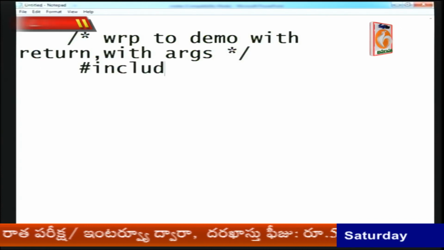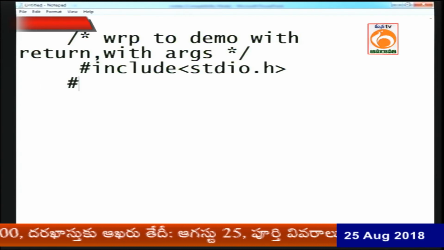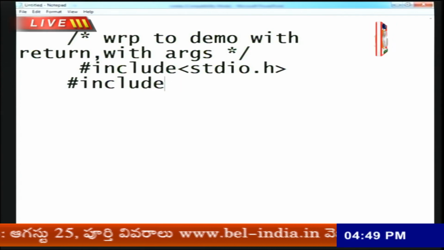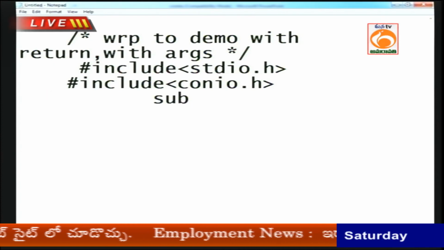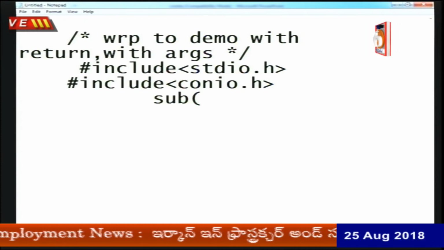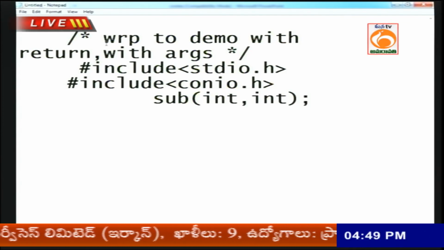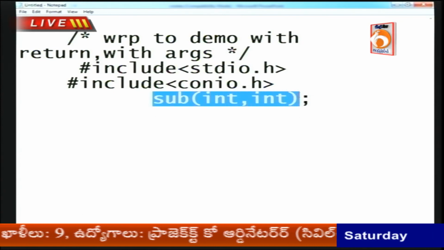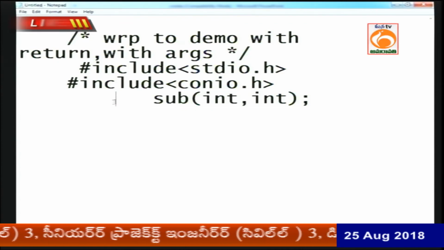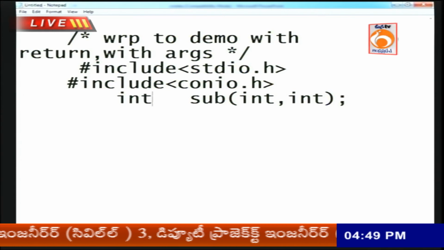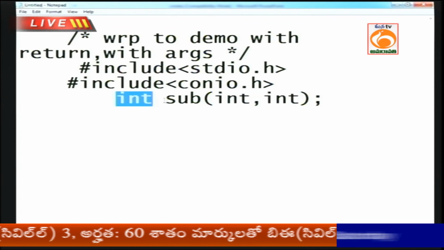How to create a with return with argument function? Listen, #include <stdio.h>, #include <conio.h>. Now what function do I want to create? A sub function, subtraction. For the sub function, I want to calculate the subtraction of two integers. If I subtract the two integers, my answer should be returned as which type? Integer. Here there is no void, it is int. My inputs are two integers, and the subtraction value is returned as an integer.